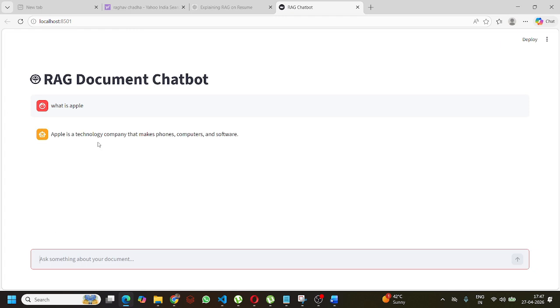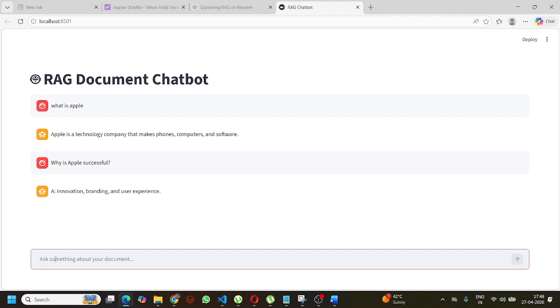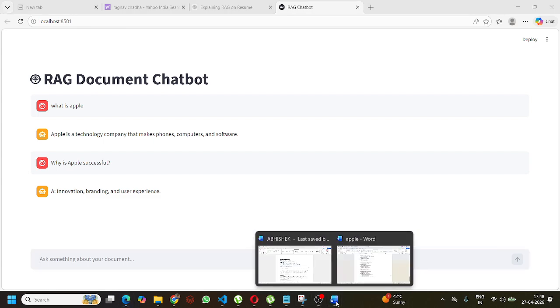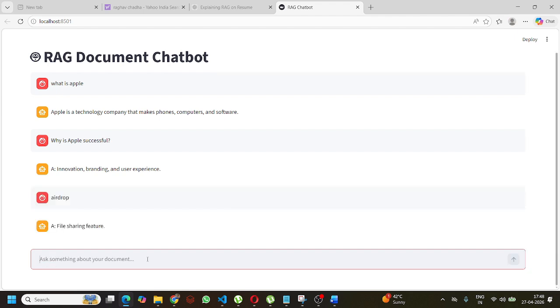What is Apple? Apple is a technology company that makes the phone, computer, and software. Right? Okay. Apple's innovation, branding, and user experience. Right? What is AirDrop? AirDrop. Write down AirDrop. File sharing feature.